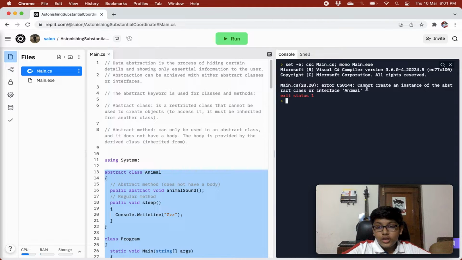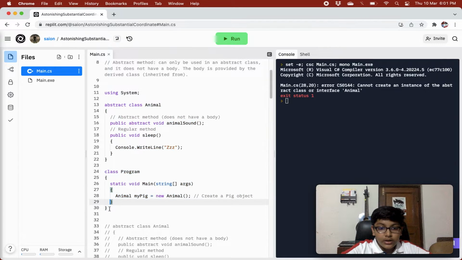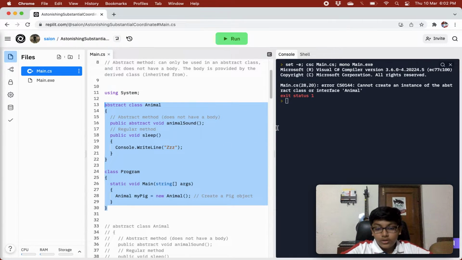So it showed that it cannot create an instance of the abstract class or interface Animal. So you cannot create an instance of your abstract class or your interface, and it is specifying the name of it also, that is Animal.